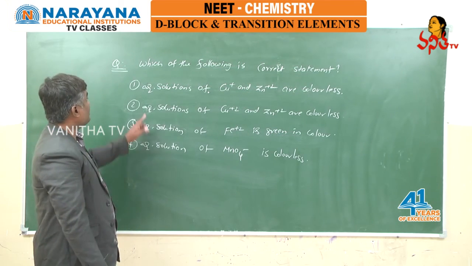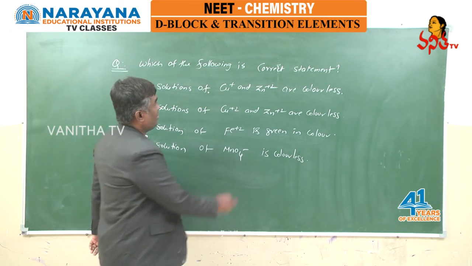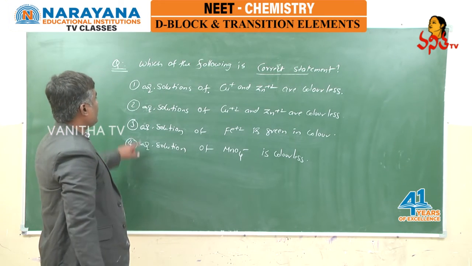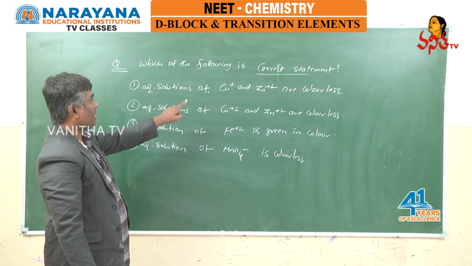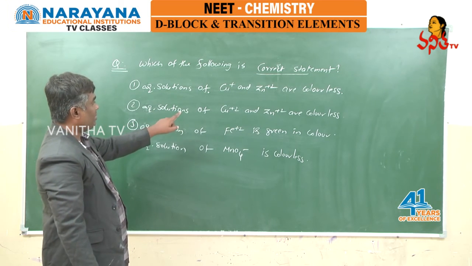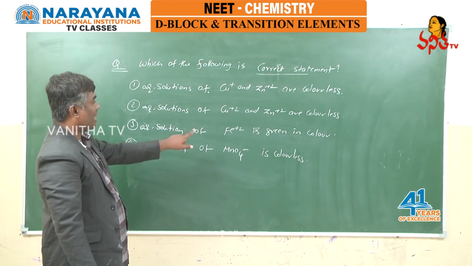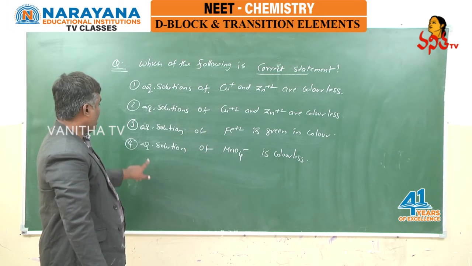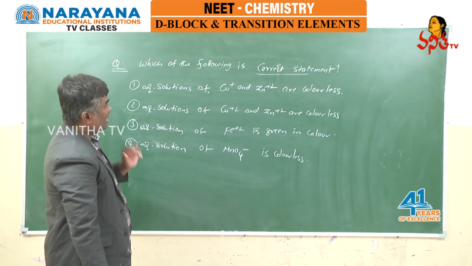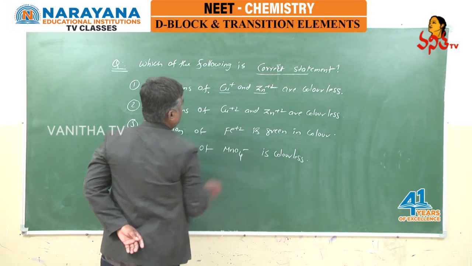Now the question is, which of the following is the correct statement? They are asking you to find the correct statement, and the options are: aqueous solutions of copper plus 1 and zinc plus 2 are colorless; aqueous solutions of copper plus 2 and zinc plus 2 are colorless; aqueous solution of iron plus 2 is green in color; aqueous solution of MnO4 minus is colorless. Let us see the first option. The species given are copper plus 1 and zinc plus 2.